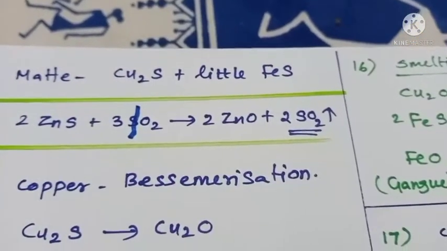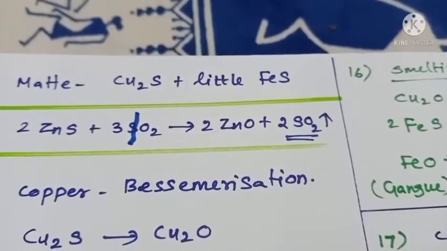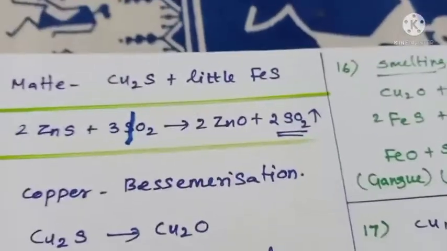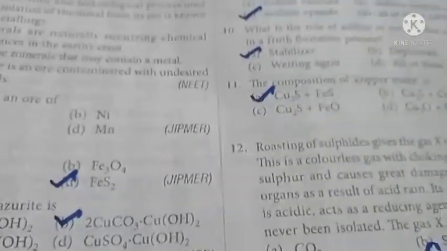Along with that, look at the gas that is coming out as a byproduct. You are getting sulfur dioxide, isn't it? So the gas which is released during the roasting process is nothing but sulfur dioxide gas.